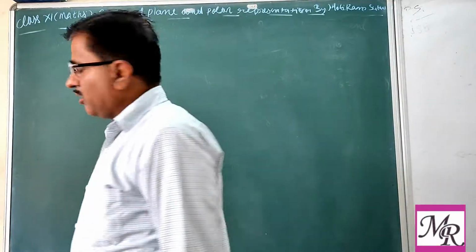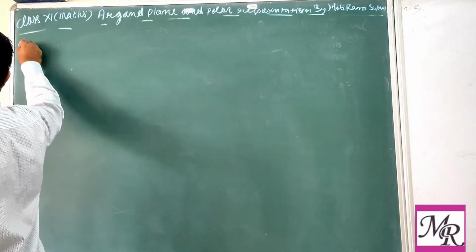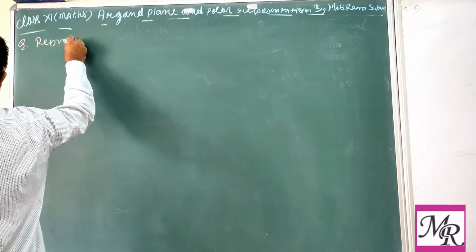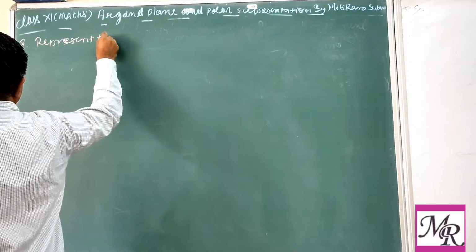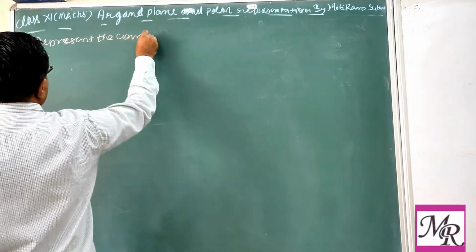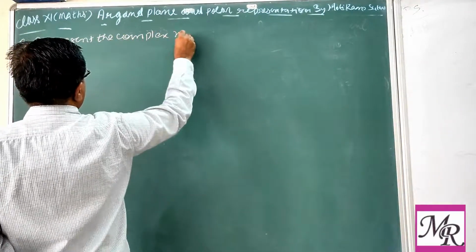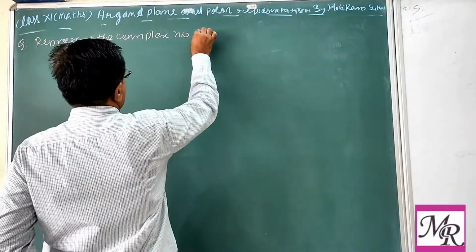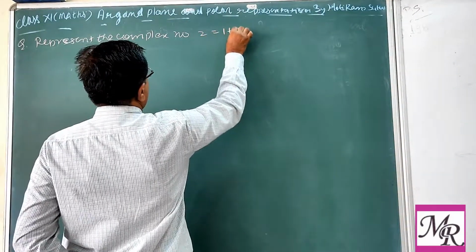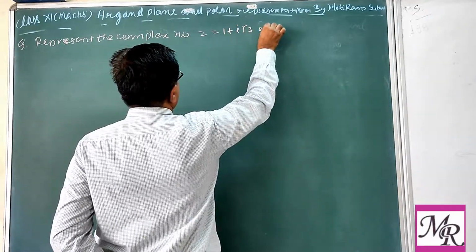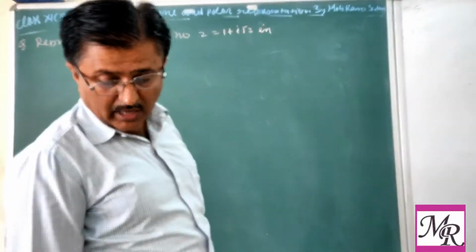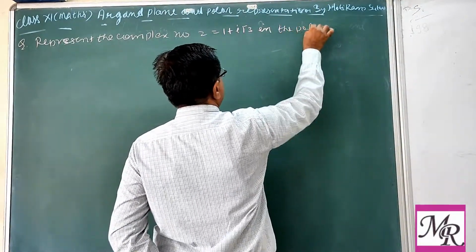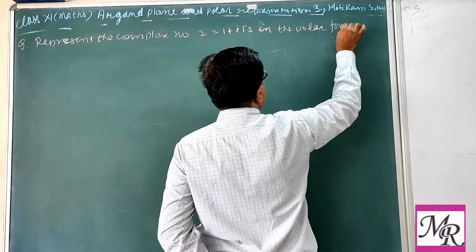Now represent the complex number z equal to 1 plus iota root 3 in the polar form.